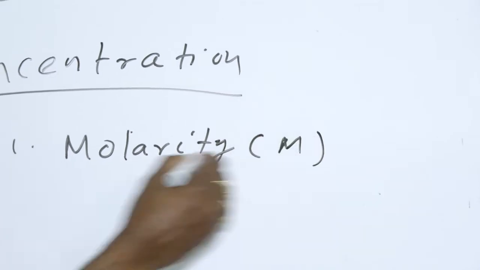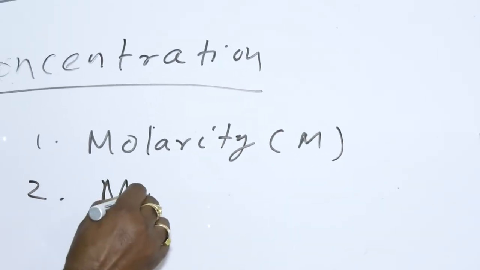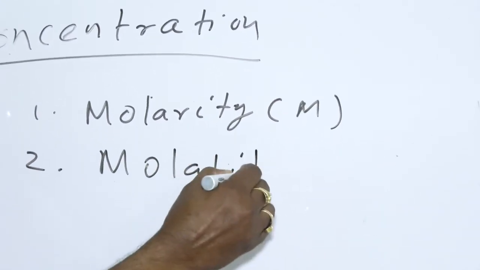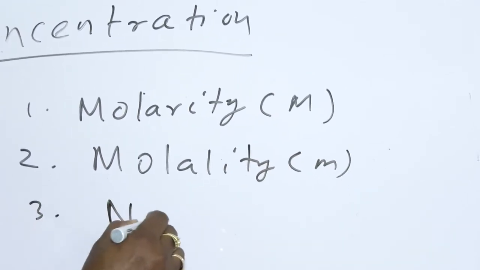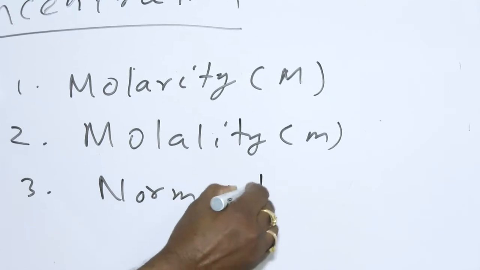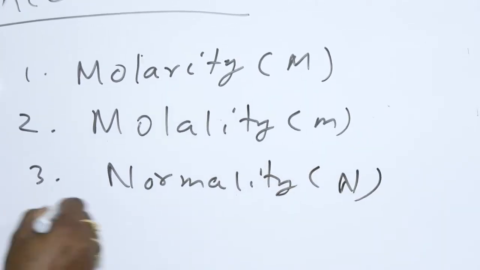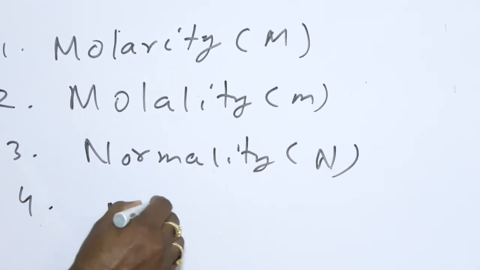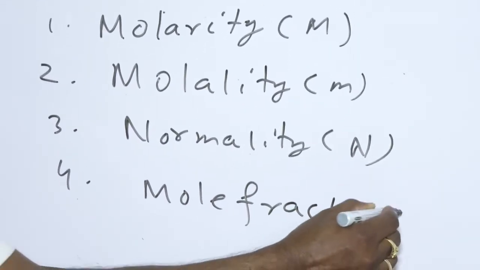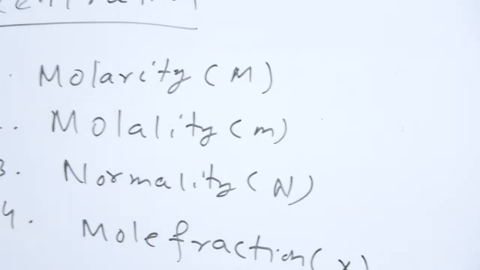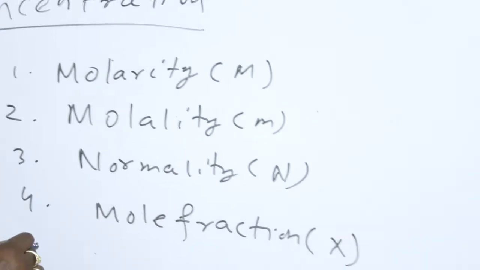Number two is the molality. Number three, normality. Number four, mole fraction. And also we can measure by the term percentage.